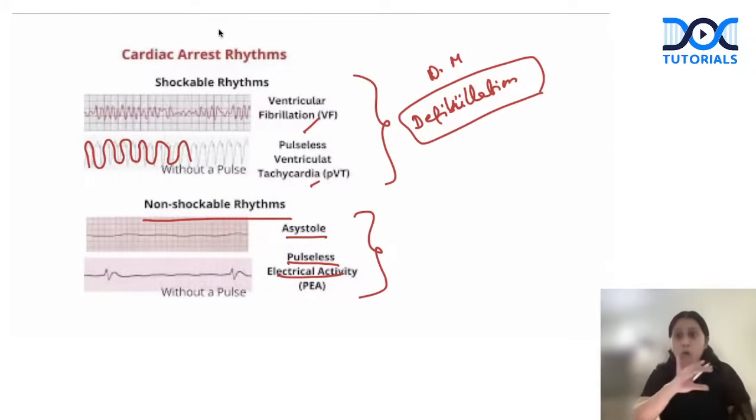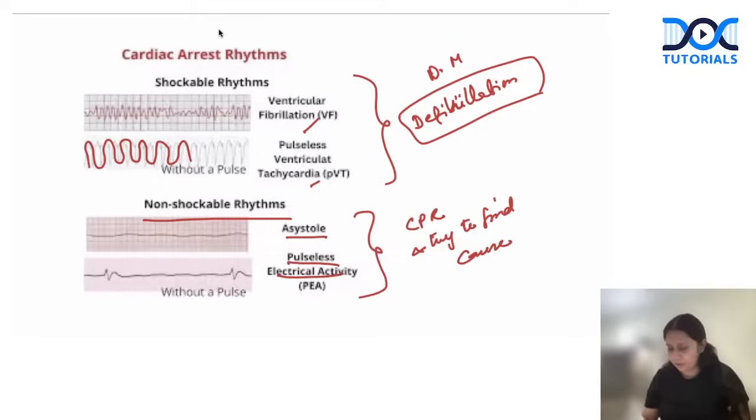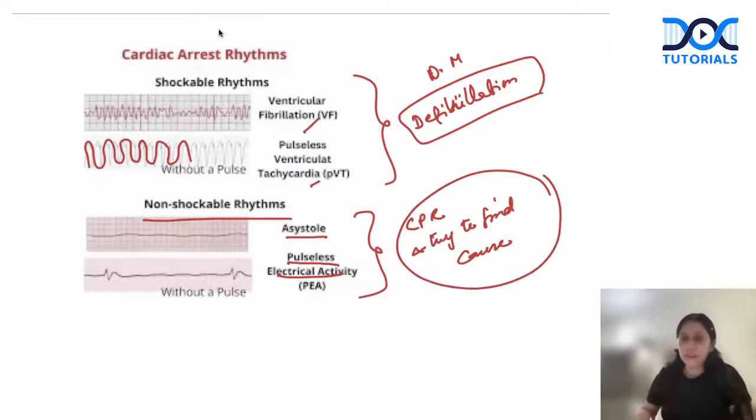There is no definitive management. We only do CPR and try to find the cause why the patient has gone into cardiac arrest. Got my point, right? So here we never defibrillate.